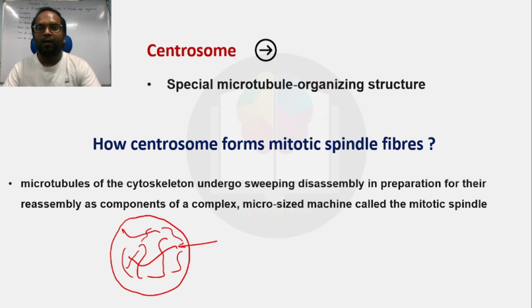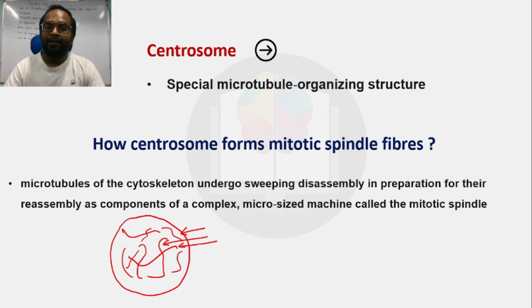They keep the cell organelles at fixed position. Another important function of the cytoskeleton is that it helps in protein trafficking, protein translocation. Why? Because they have so many motor proteins. So this is the function of the cytoskeleton.